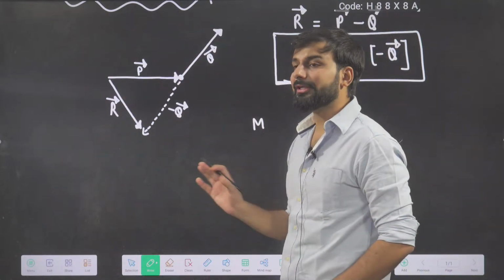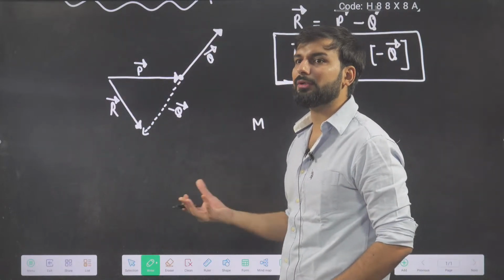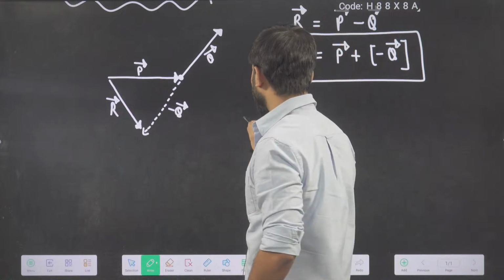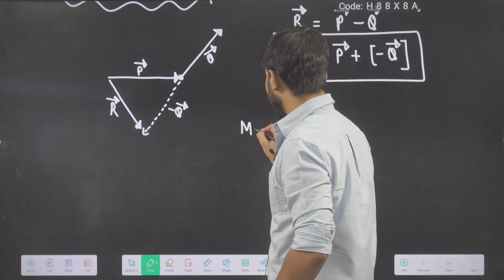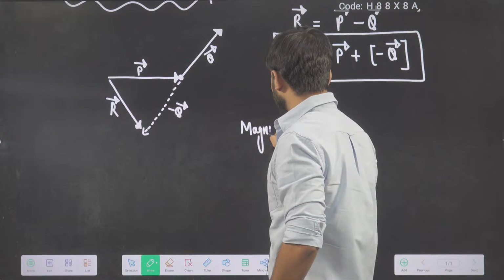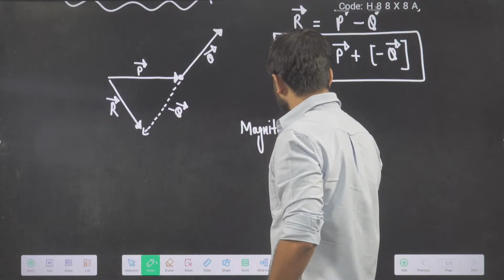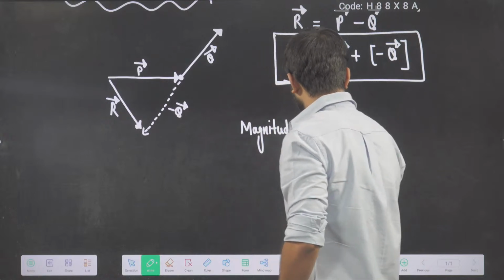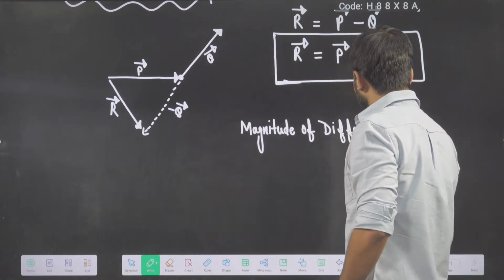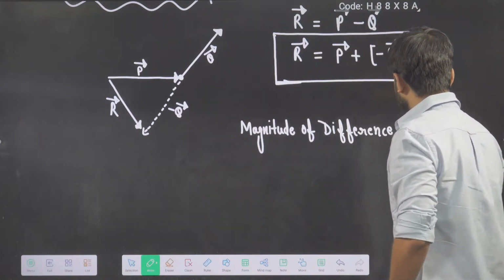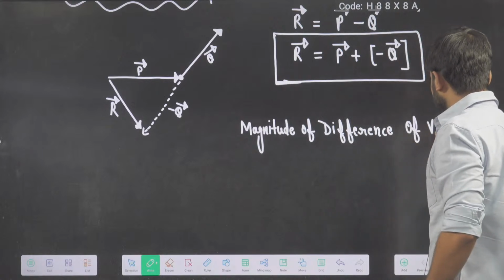Now here I'm not calculating the sum of vectors, I'm calculating the difference of vectors. So that is why the formula I have to write here is the magnitude of the difference of vectors.